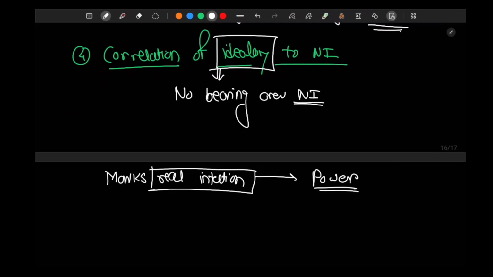Why were they trying to influence all the nations all over the world? Because they wanted power. It was not about ideology. It is never about ideology in international relations. Right? This is the idea. There is no correlation between ideology and national interest. This is the fourth principle.